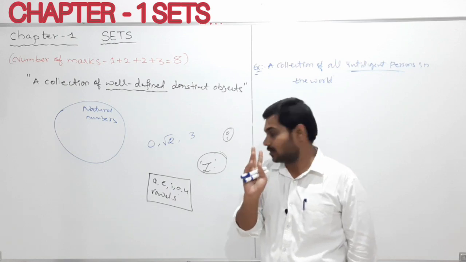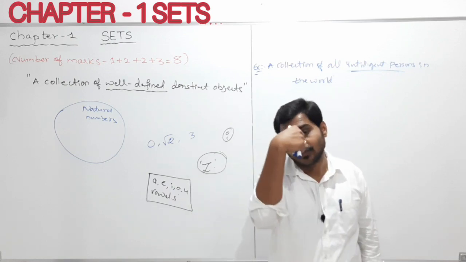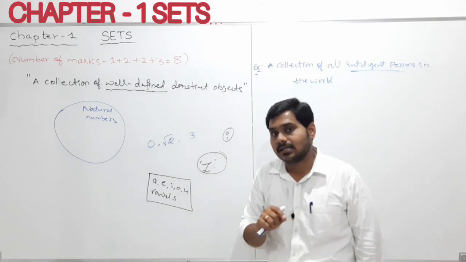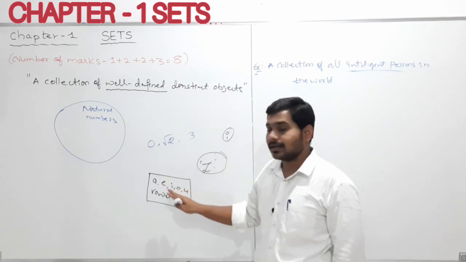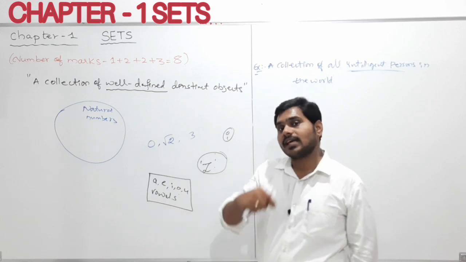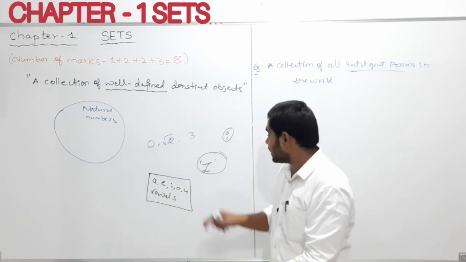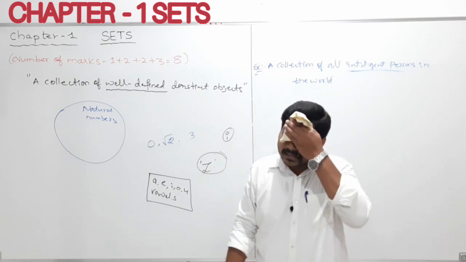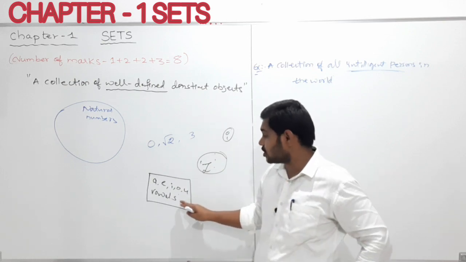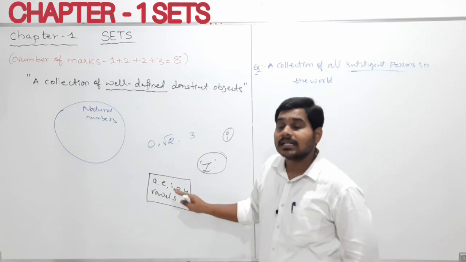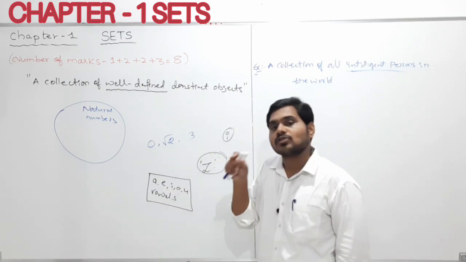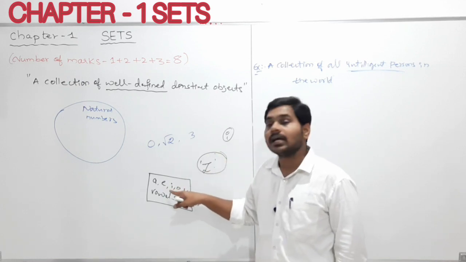That he should know. If you ask whoever knows this, what will he tell? Z. It is a collection of vowels. If I give him one letter Z and ask whether Z belongs to this box, what is his answer? His answer is no. Z does not belong to this box, because this box contains only vowels, but Z is not a vowel. So Z will not be in this box.